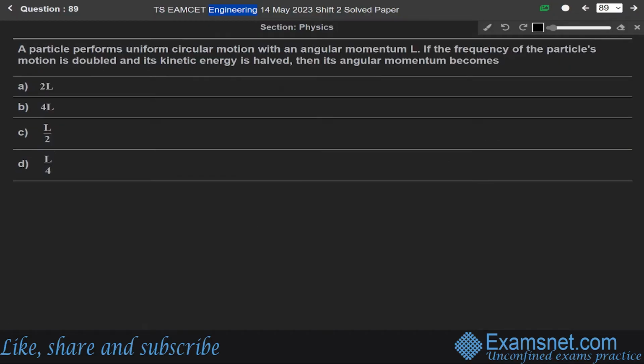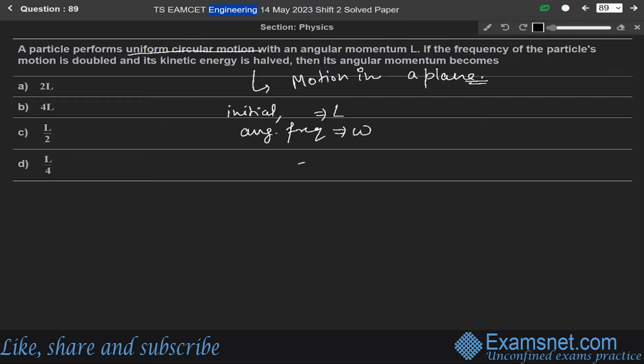Okay. Now 89th question. A particle performs uniform circular motion with an angular momentum L. If the frequency of the particle's motion is doubled and the kinetic energy is halved, then the angular momentum will become. Okay, so this question is from the chapter of motion in a plane. So according to the question, the particle is performing uniform circular motion and the angular momentum is L. So initial angular momentum is given as L. So initial angular frequency, let us say, will be omega.